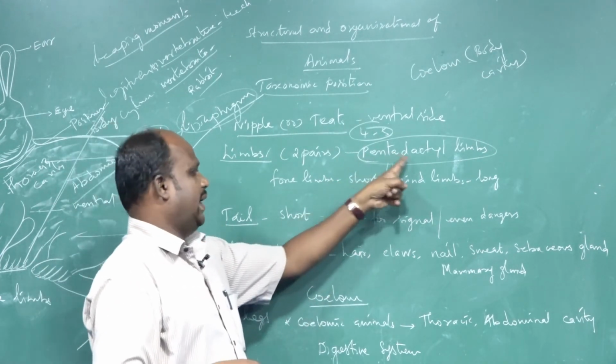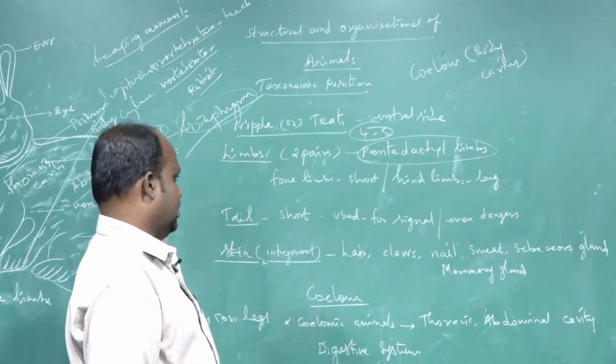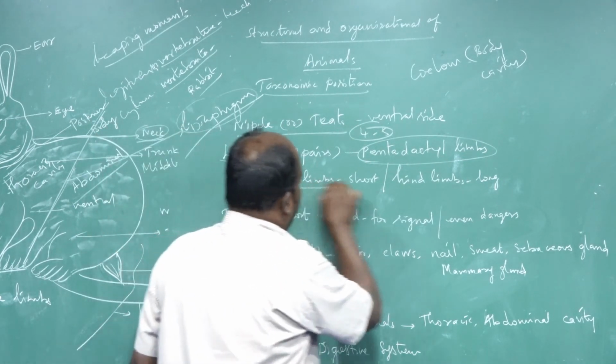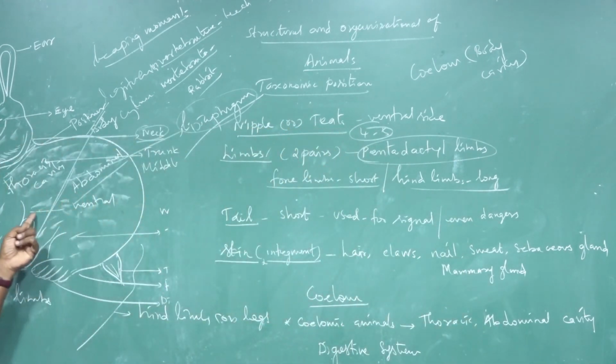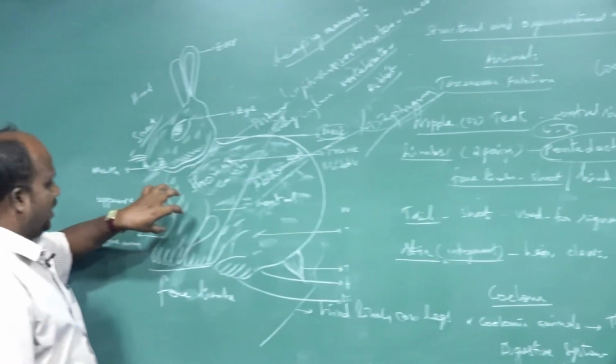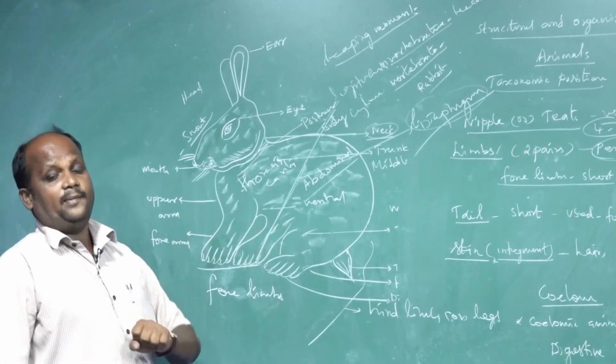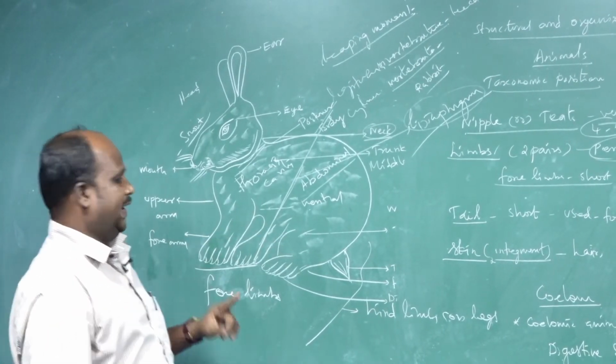That is, pentadactyl limbs are there in the rabbit. Next one is, forelimbs are very short and hind limbs are very long. You can observe the diagram and easily identify that the forelimbs are very short structures and the hind limbs are very long structures.